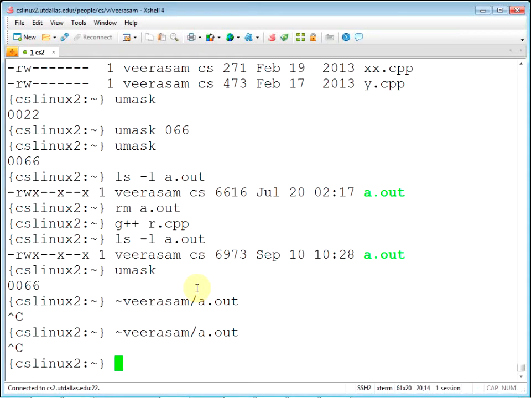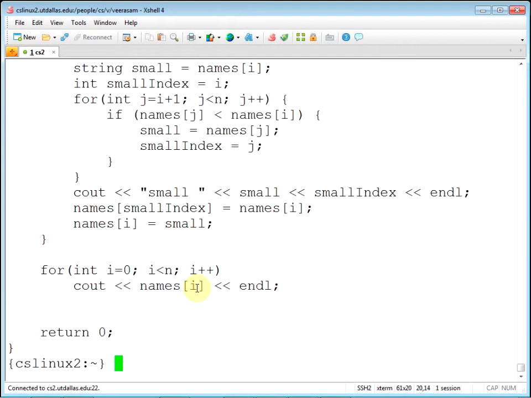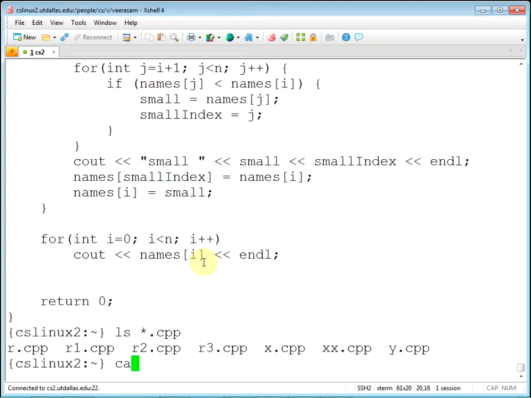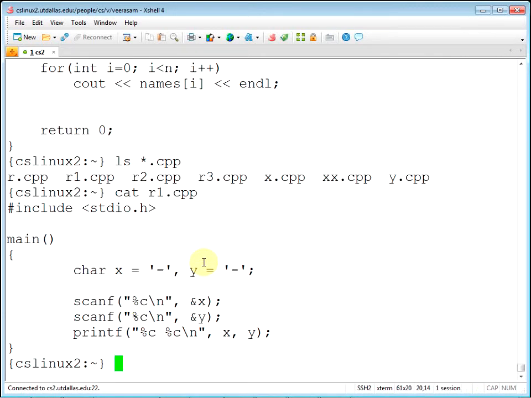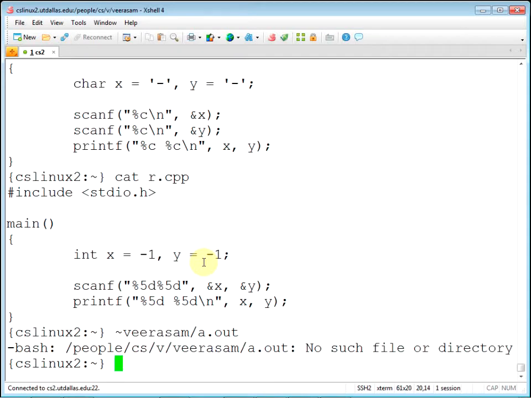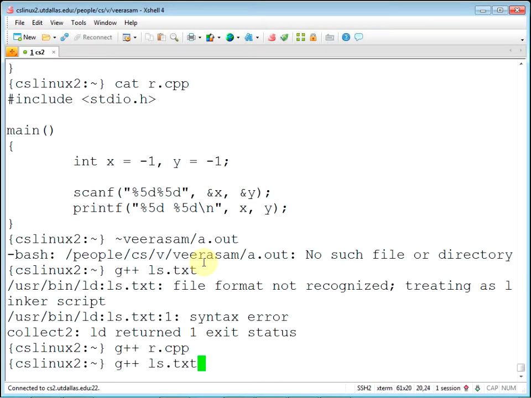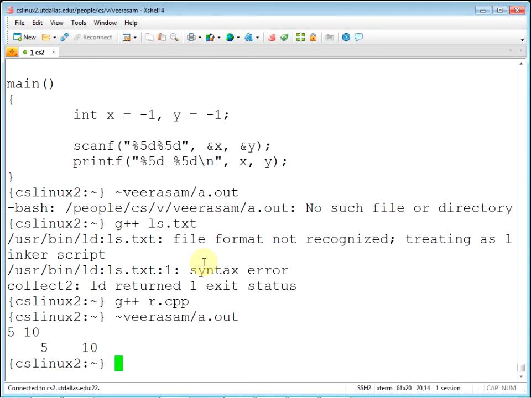Let's do a little bit more talkative program instead of a very silent one. I see. We should have looked at the code. Okay. These are now more serious programs. Let's see. R1 CPP. Okay. Oh, it's probably waiting for some input. That's what it is. Yeah, it's a scan of 2 integers. Okay, try that again. I deleted it. Okay, g++ r.cpp. Okay, so try that again. And 5 and 10. There you go.